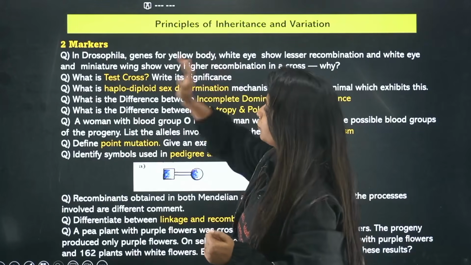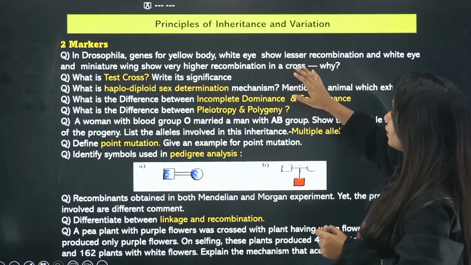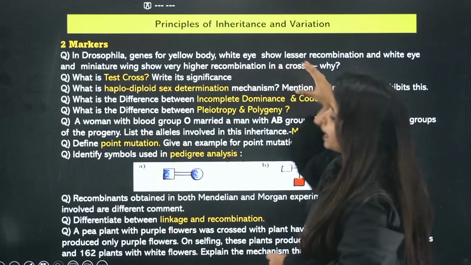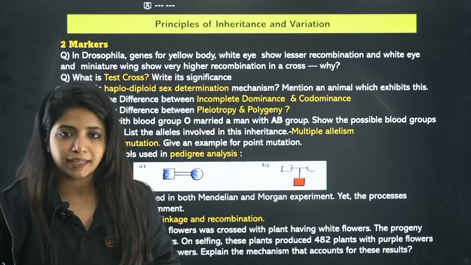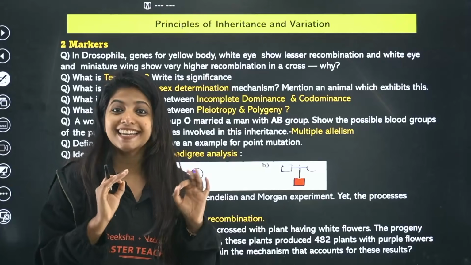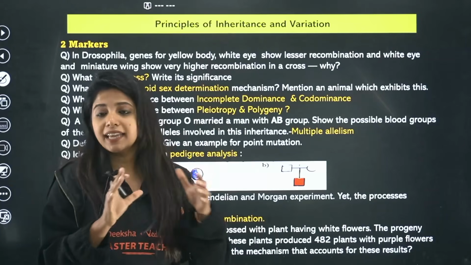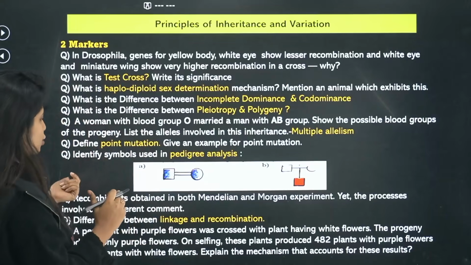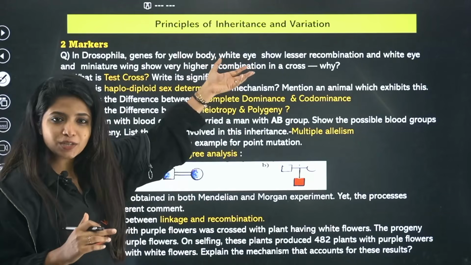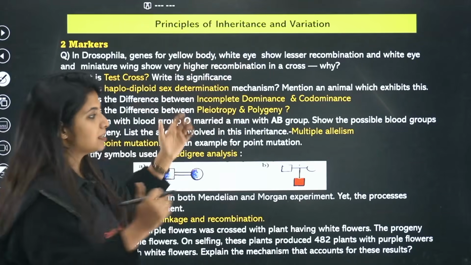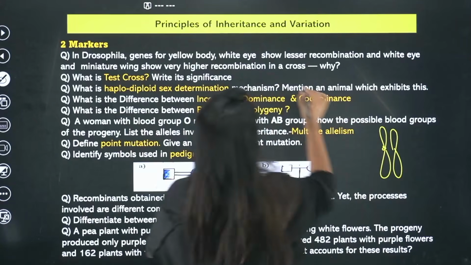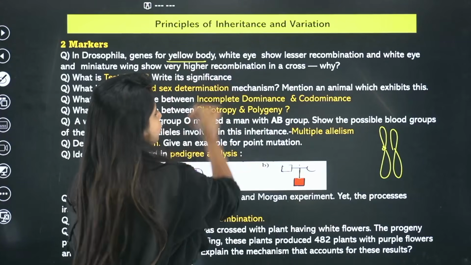First question says, in Drosophila, genes for yellow body and white eye show lesser recombination, and white eye and miniature wing show very high recombination. Explain why. So basically you have been asked about a concept which is known as linkage and recombination. Now that can come in different formats. They can ask you what is the difference between linkage and recombination, or they can give you a question like this where they're giving a scenario of why this is happening. Okay, that is genes for yellow body and white eye.